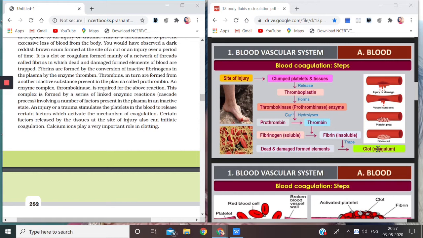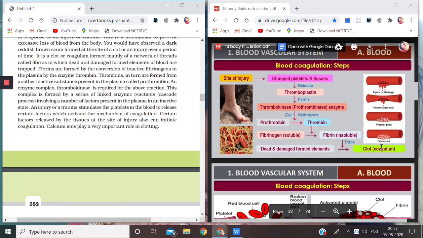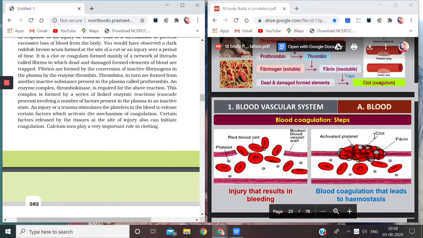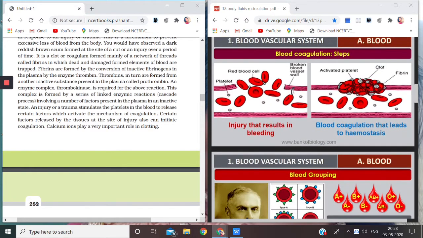You see the pictures: injury or damage, the vessels contract at the portion of damage, you see the diameter has been reduced. Now a plug has been formed, and this plug is now formed properly, and it will dry out after some time, and the wound will heal up easily. So blood clotting leads to hemostasis.